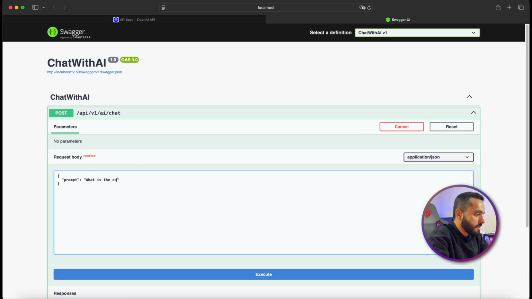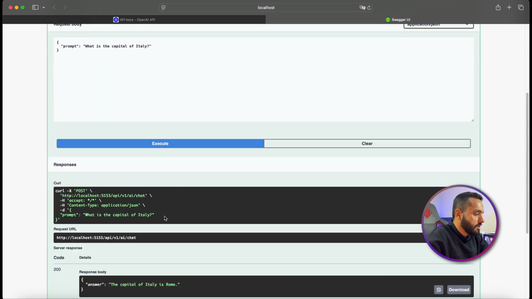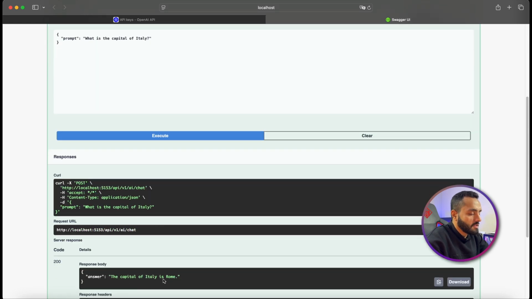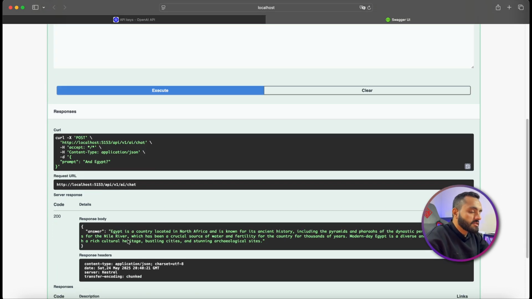What is the capital of Italy? And let's execute and see what will be the answer. The capital of Italy is Rome. And I will just send another question, and ask the chatbot about Egypt. Then execute. It's giving me another answer which is not related to the capital of Egypt, because the AI is stateless. So we need to keep the history while we are sending the next questions to the AI.